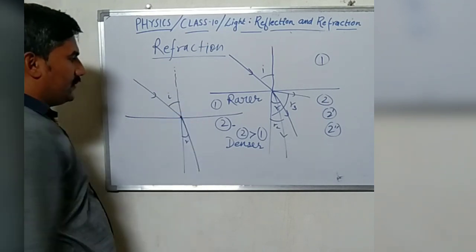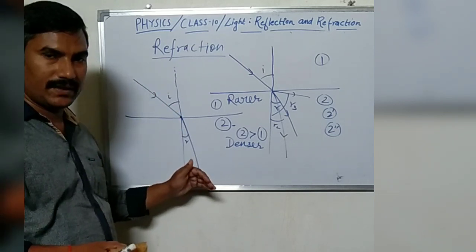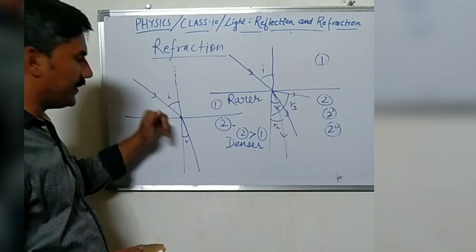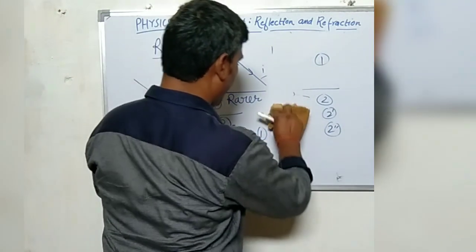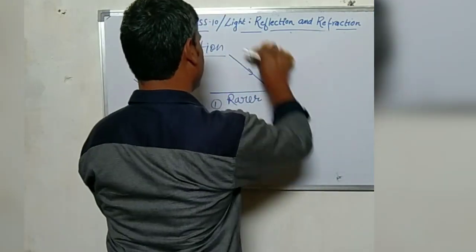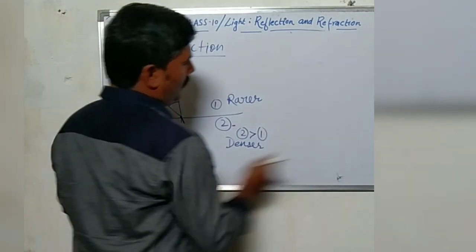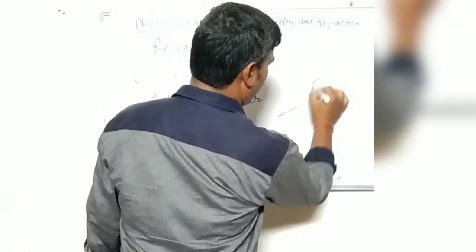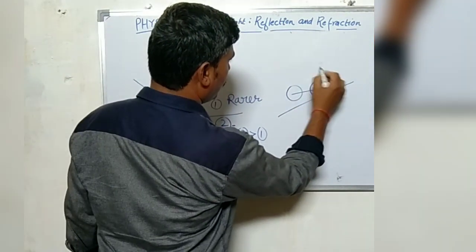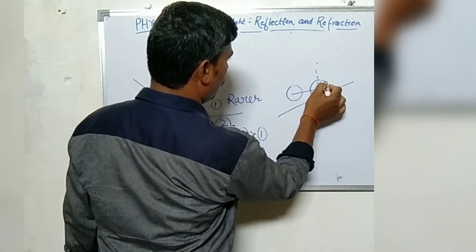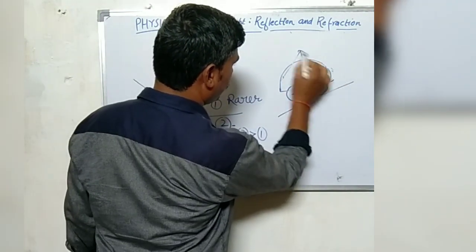When light comes from rarer to denser, the speed of the light decreases in the denser medium in comparison to the rarer medium. We have also discussed why bending takes place, because a denser medium always slows down the speed of light. In the previous video, we discussed the bending of light with the help of a car.